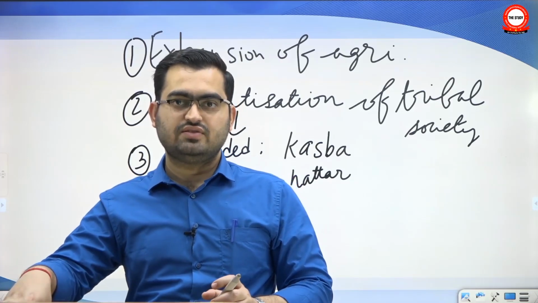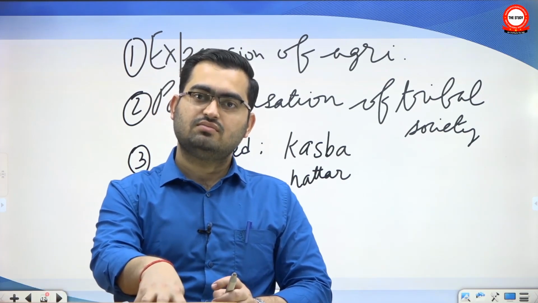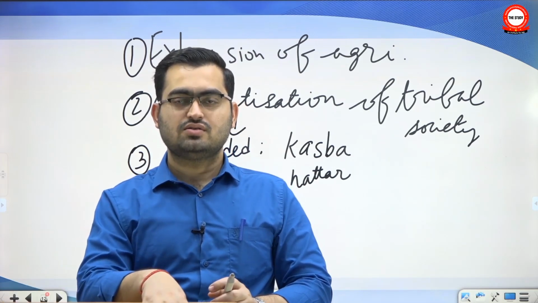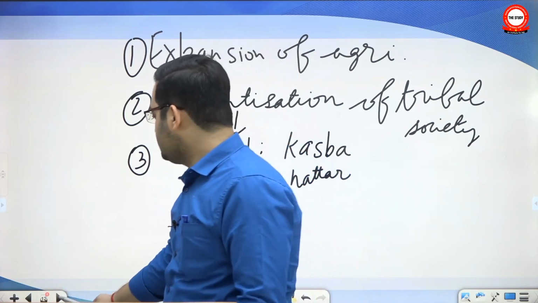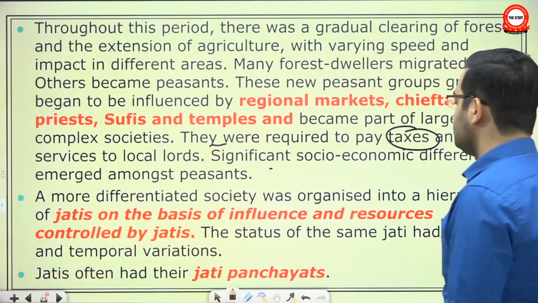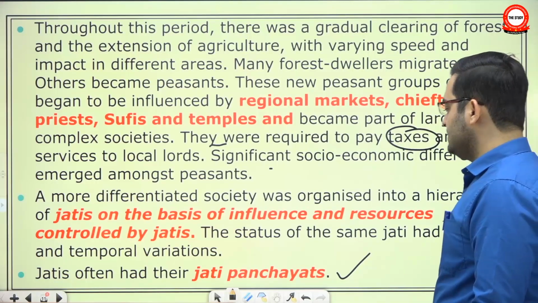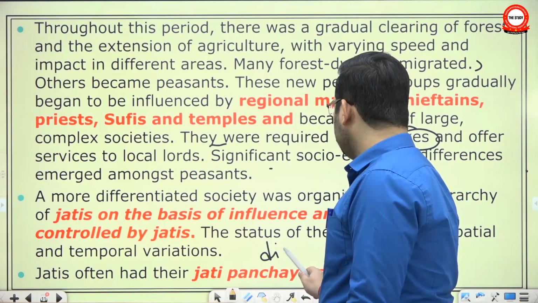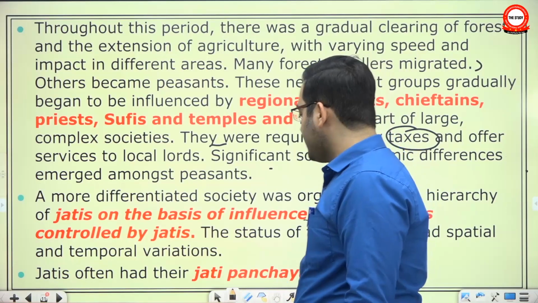You also have a jati vyavastha, caste system. Other parts of the country will also have caste system. You also produce tradable goods, they also produce tradable goods. So you also consume the same kind of items. So this is how they become part of the larger, what we said here, part of the complex societies. And often the powerful castes had their own jati panchayat where they manage their own affairs and tend to impose their dictates on the more vulnerable people as well.